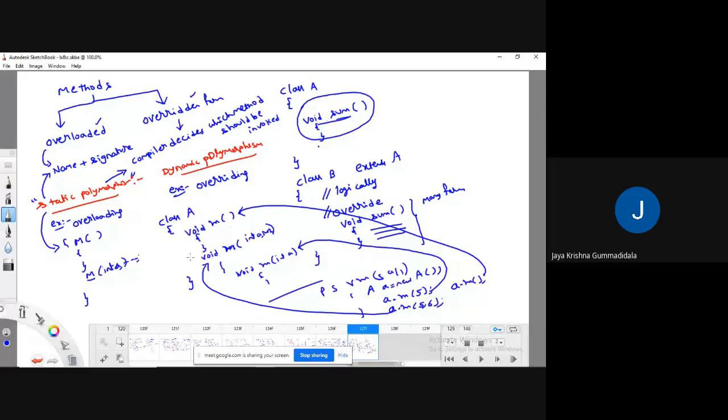Meaning that these overloaded methods bind with an object at what time? Compile time.